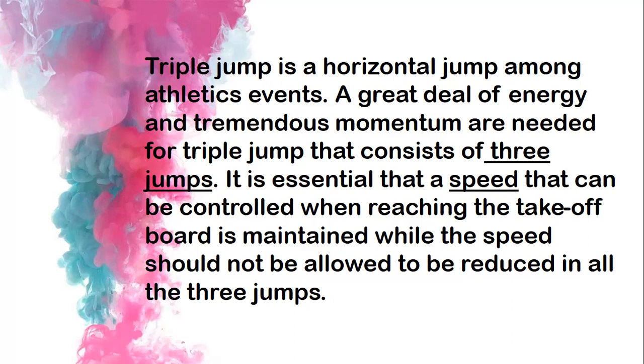It consists of 3 jumps. It is essential that the speed can be controlled when reaching the takeoff board and is maintained, while the speed should not be allowed to be reduced in the 3 jumps. That is the important thing here. When we are taking a speed, we do that in long jump too, right?